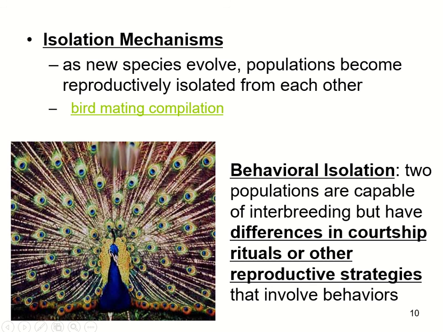Isolation mechanisms. As new species evolve, populations become reproductively isolated from each other. In the YouTube playlist, I'm going to put the bird mating compilation so that you can take a look and see how this behavioral isolation has occurred between different bird species. This is where two populations are capable of breeding, but they have differences in courtship rituals or other reproductive strategies that involve behaviors. And you'll see how complex these behaviors are, and quite hilarious when you see this clip in the YouTube playlist.